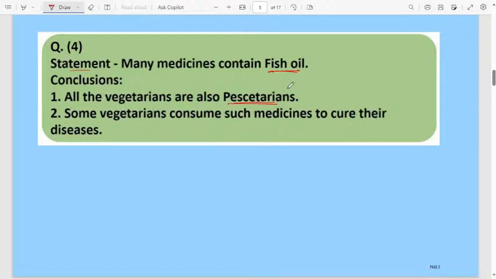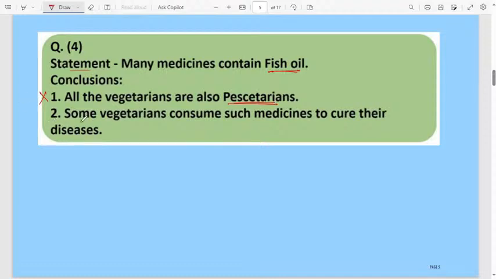We can't decide, therefore the fourth one may be wrong. According to the statement, many medicines contain fish oil. They are talking about the medicine. We don't know whether the people consuming it may be vegetarian also, non-vegetarian also, but we can't judge here. All the vegetarians also use fish oil, fish-like products? We don't know. We can't tell that is always true.